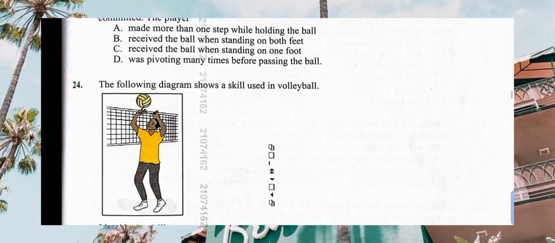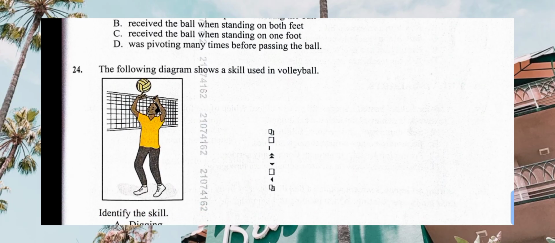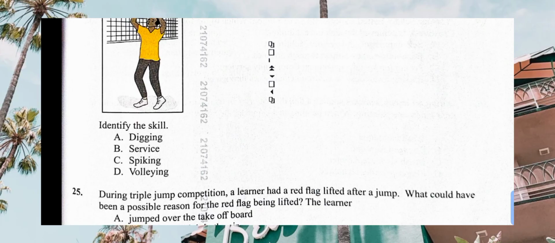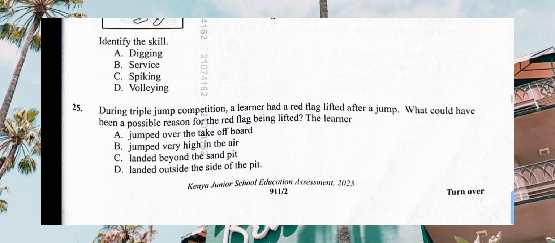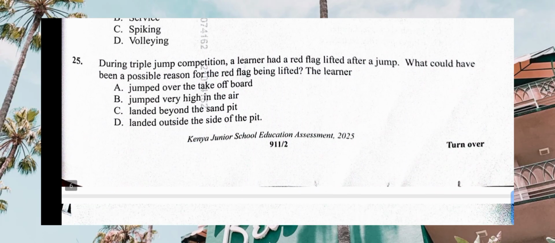Then the following diagram shows a skill used in volleyball. Identify the skill: digging, serving, spiking, and volleying. This skill is known as volleying. It is used to set the ball for spiking during the game of volleyball. Then number 25,